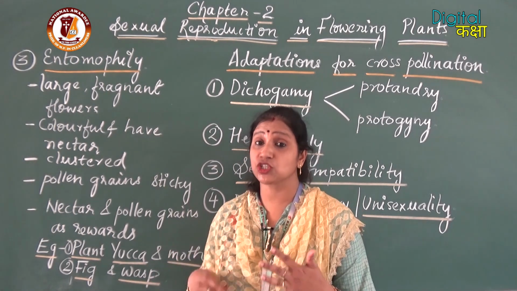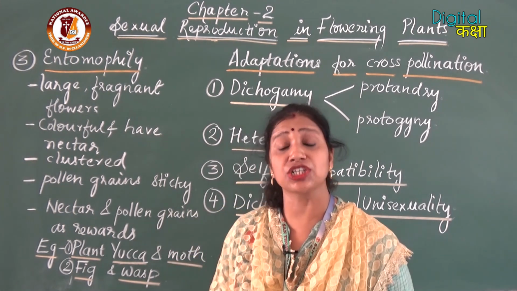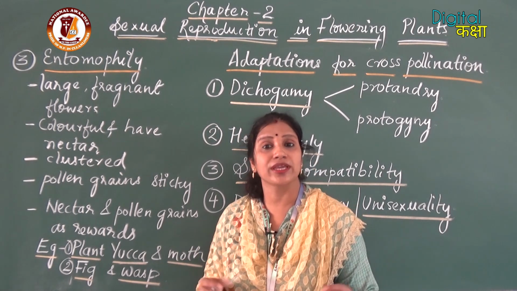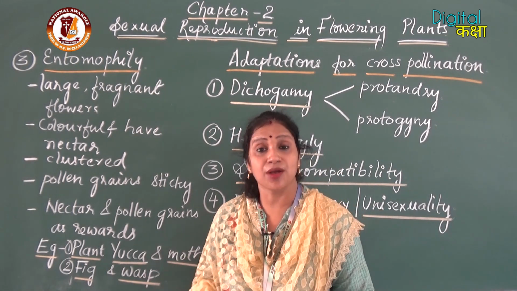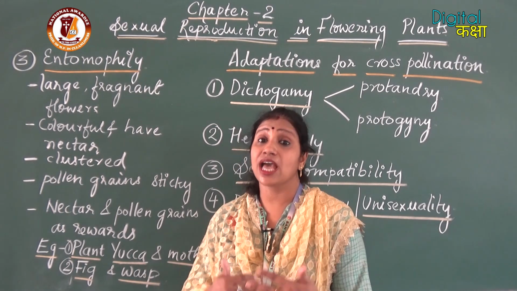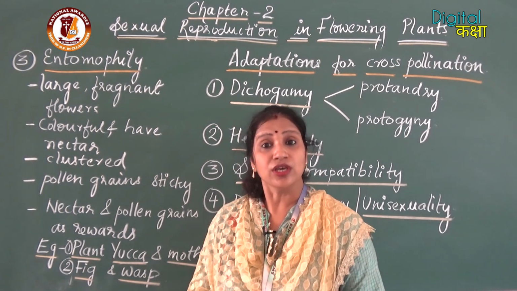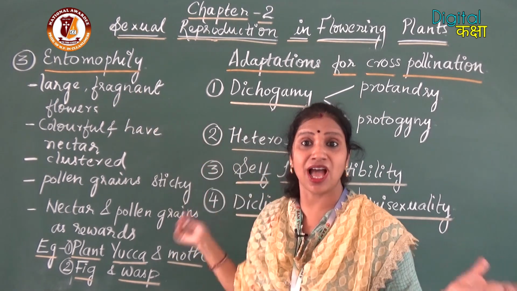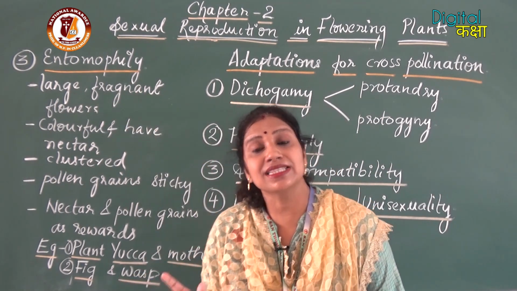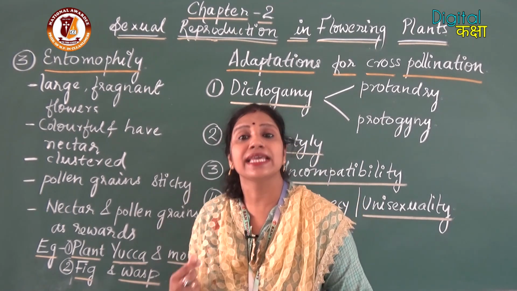So the plants which go for insect pollination, their flowers are very much attractive. They are colorful, they have got a pleasant smell and they have got nectar. So they are large, fragrant flowers. They should be large so that from a distance they are visible to the insects.